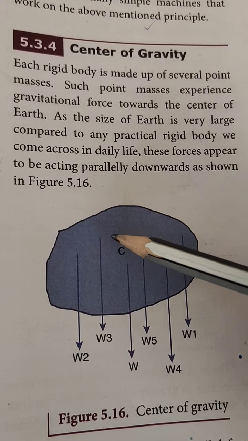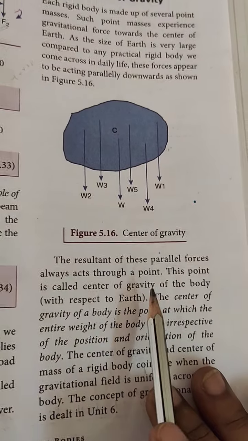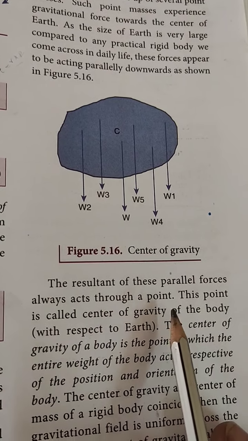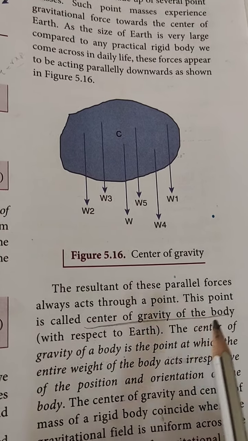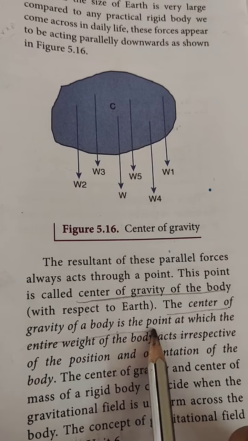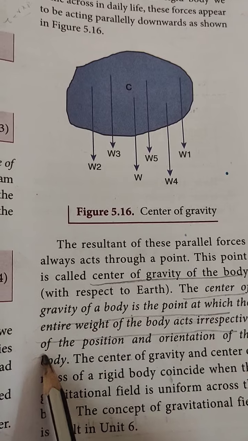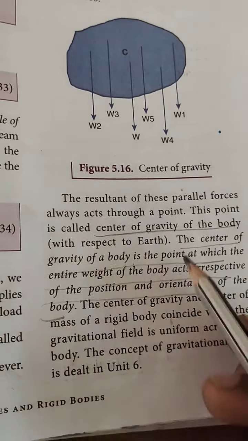These forces appear to act parallel and downward. The resultant of the parallel forces always acts at a point. The point is called the center of gravity of the body. The center of gravity of the body is the point at which the entire weight of the body acts, irrespective of the position and orientation of the body.